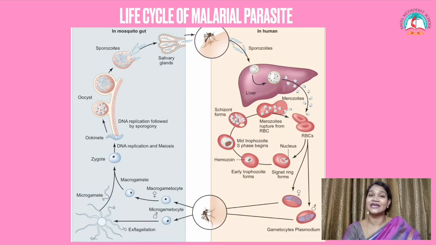Now let's learn the life cycle of this female Anopheles mosquito. The life cycle of Plasmodium species. Plasmodium species have two hosts. One is the human being, the other one is the mosquito. So what happens during the life cycle of Plasmodium species?